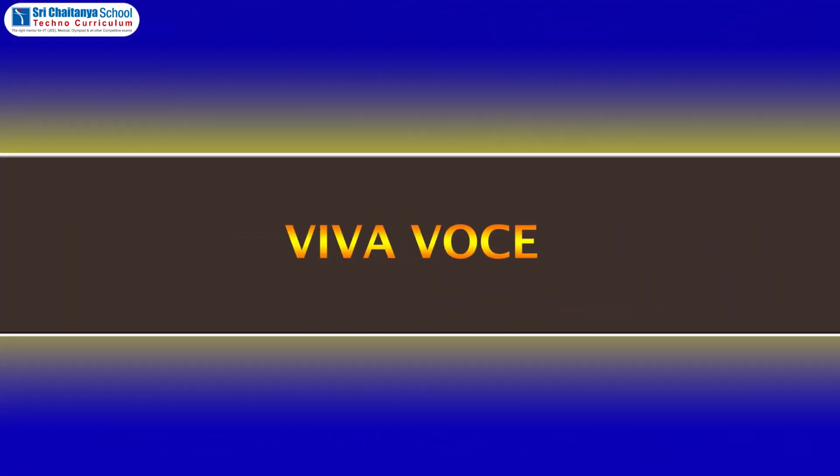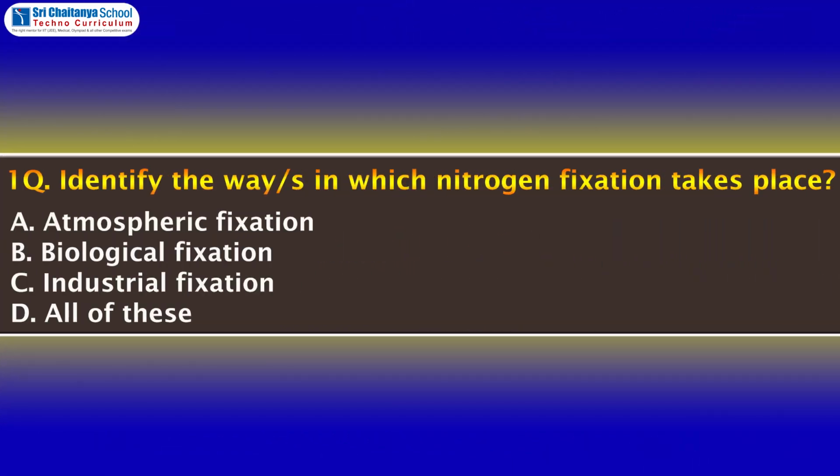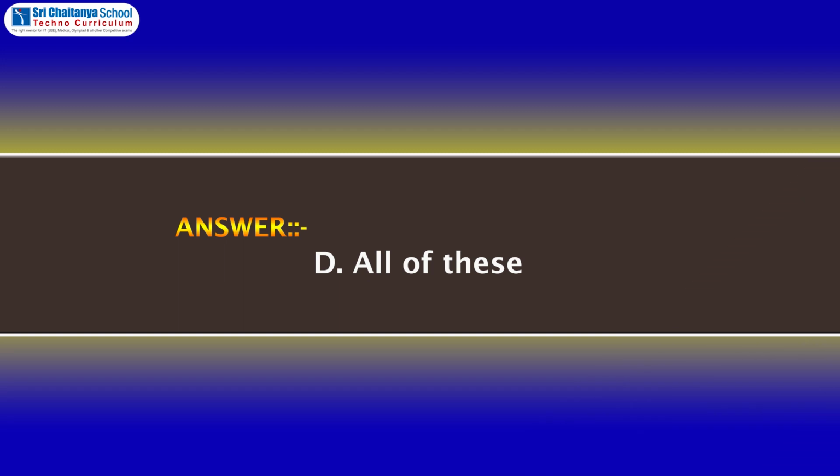Viva voce. First question: identify the ways in which nitrogen fixation takes place. A. Atmospheric fixation. B. Biological fixation. C. Industrial fixation. D. All of these. Can you guess the answer? Yes, the answer is D. All of these.